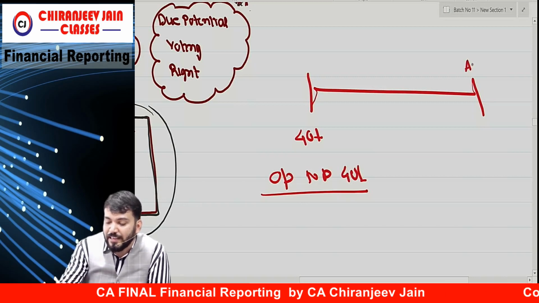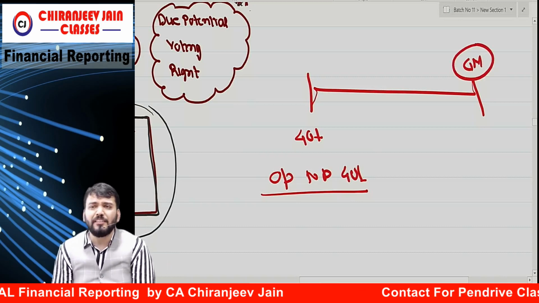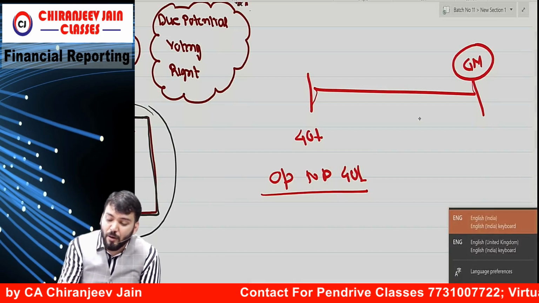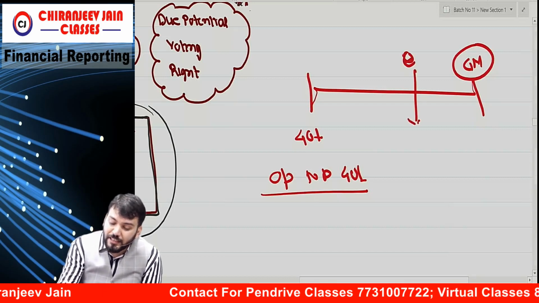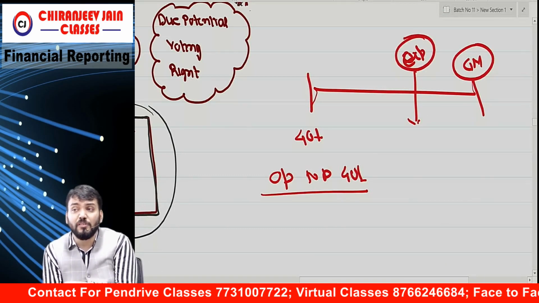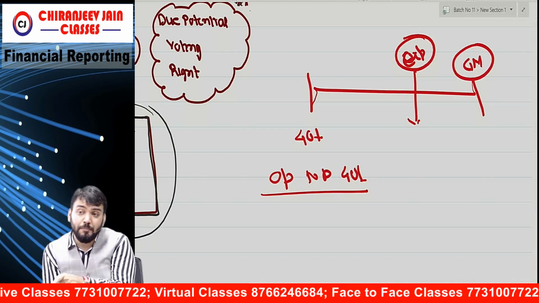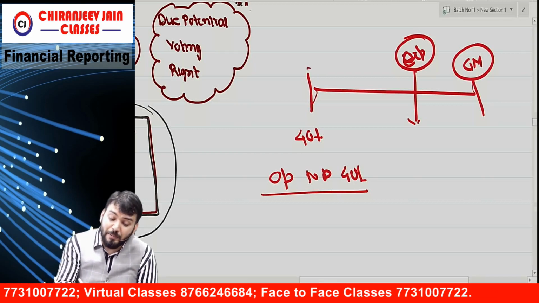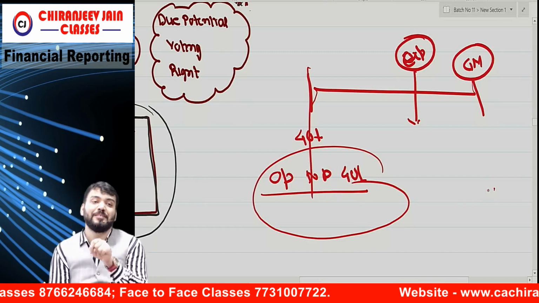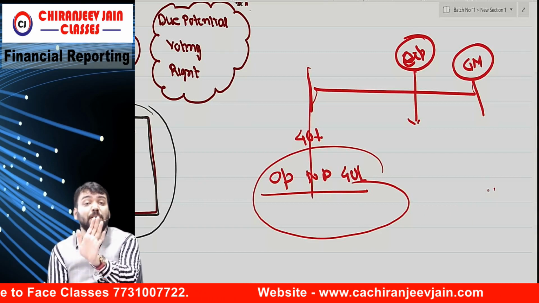Now just try to understand. The AGM, general meeting, will be held here. We take decisions in the general meeting only. And I can exercise the option here. So can I say I can exercise the option before the meeting? If I can exercise the option before the meeting, can I say I have a current ability to exercise the right in this meeting? Therefore, I have power. So if I am holding some potential voting right, that also gives some power.